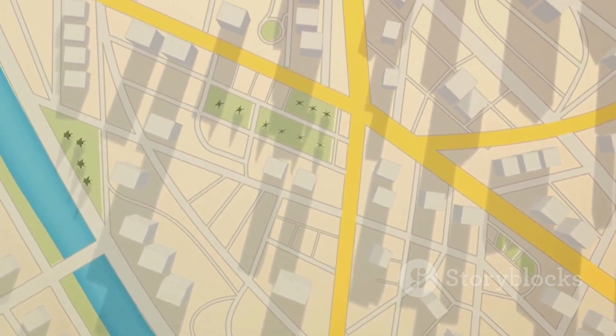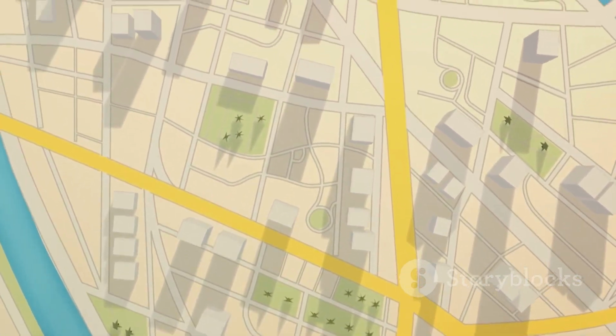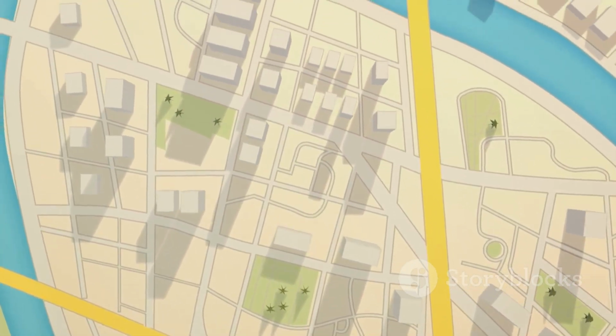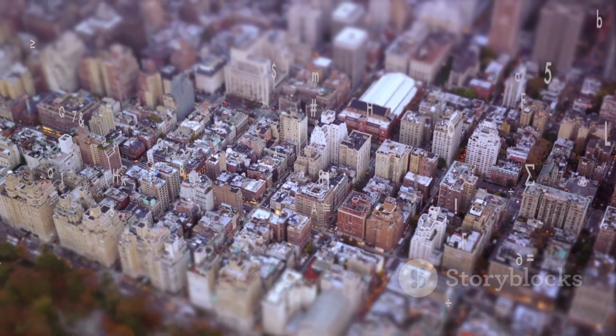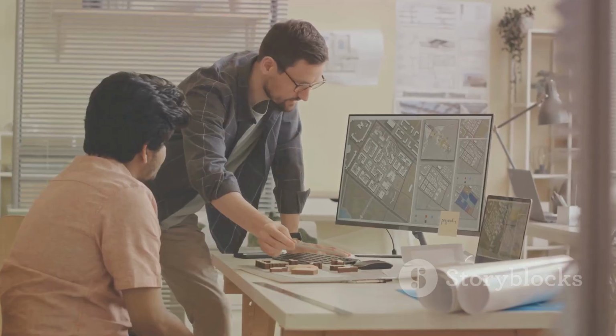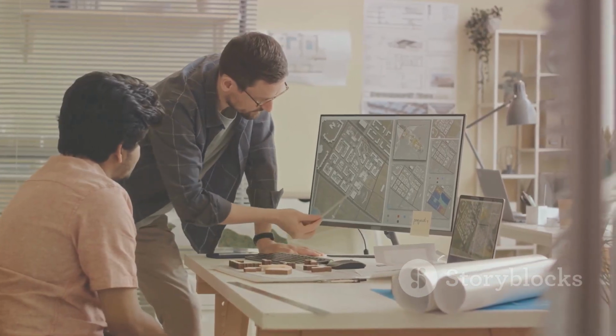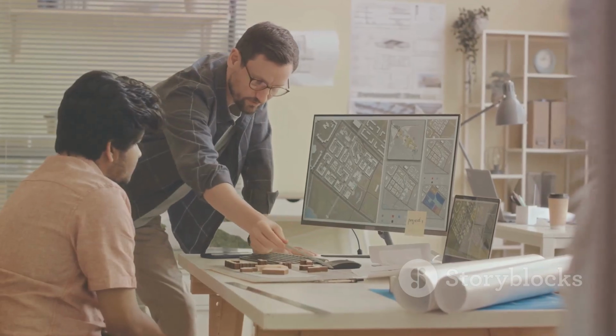So, the next time you think about charting progress, remember the power of GIS mapping. It's not just about showing us where things are. It's about revealing the story within the data and guiding us on the path to progress.